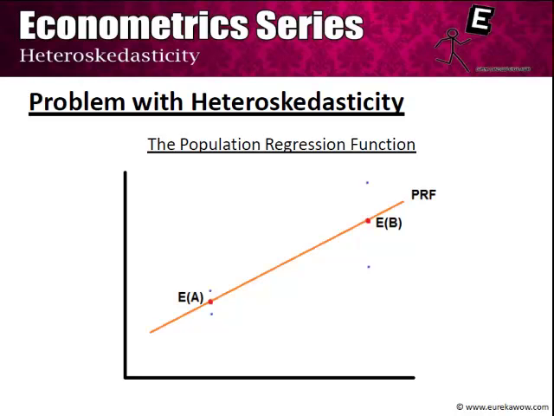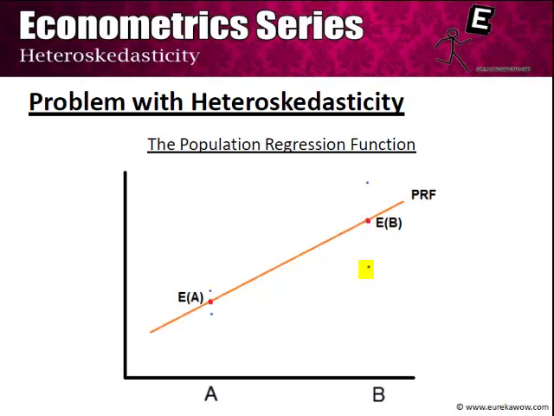let us consider this example of x which takes only two values a and b. Given that x equal to a, the expected value of y is E(a). However, it never really takes this point E(a), but takes these little points given by the blue dots. So the blue dots are the values that y can take when x equal to a, and the expected value is the middle point between the blue dots, which is the red dot. Similarly, we have expectation of b and the two blue dots associated with b.